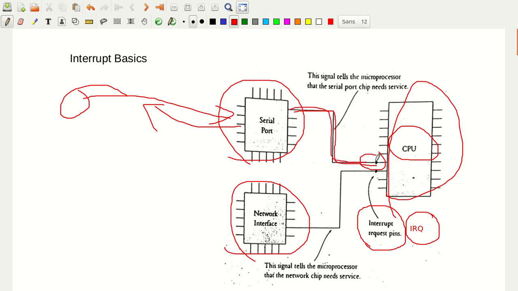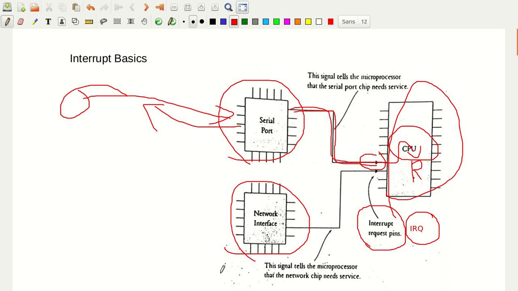That data will be taken by the CPU and put in some registers or memory. It could be anything. But one thing you have to understand is that whenever the request is raised by the serial port through the interrupt request pin to the CPU, the CPU will definitely answer that and take it, and then send it to the registers.